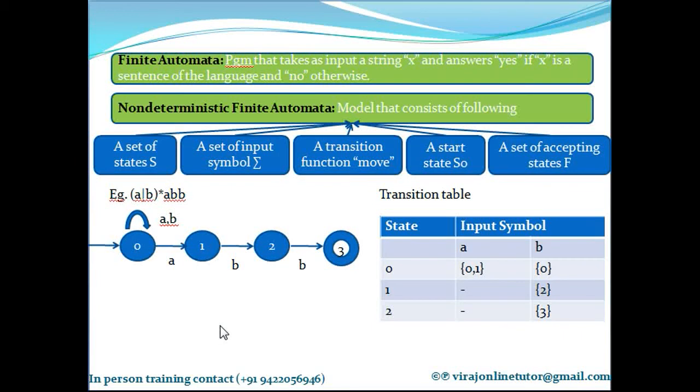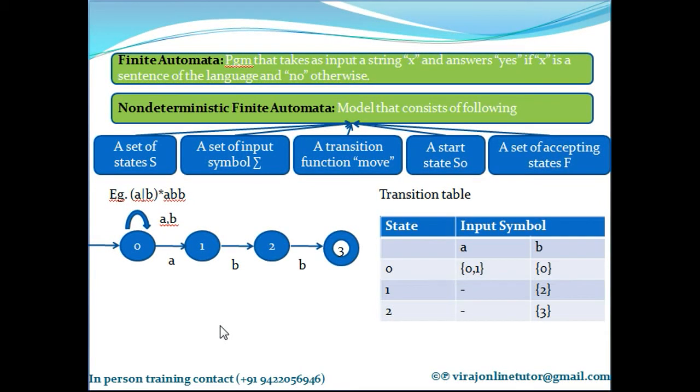Now finite automata are of two types. Non-deterministic finite automata. Name itself indicates. What do you mean by non-deterministic? It's not deterministic. At a particular state, at a particular input symbol, it can go to more than one state. That's why it is non-deterministic. Can you all guess what is the second type of finite automata? Deterministic.